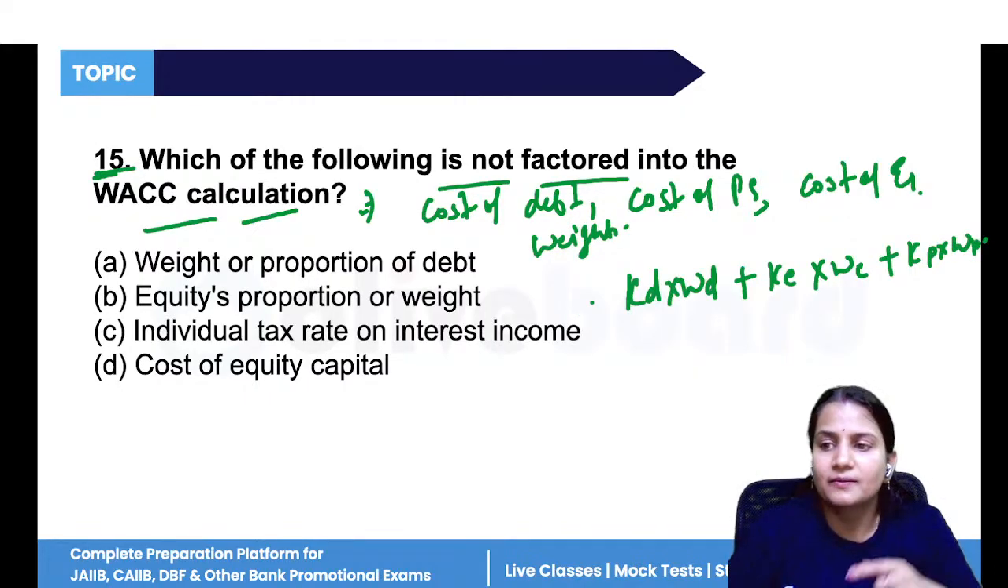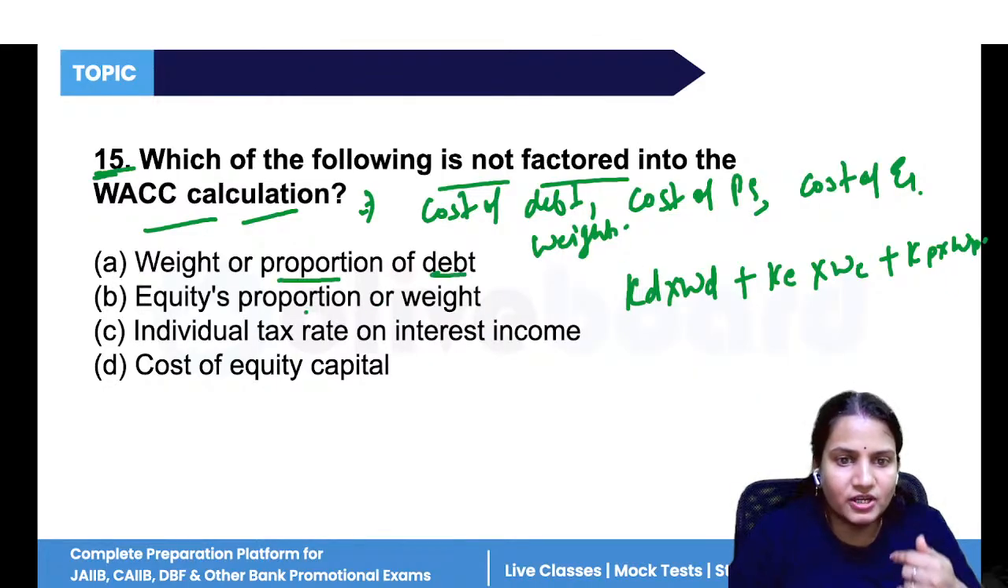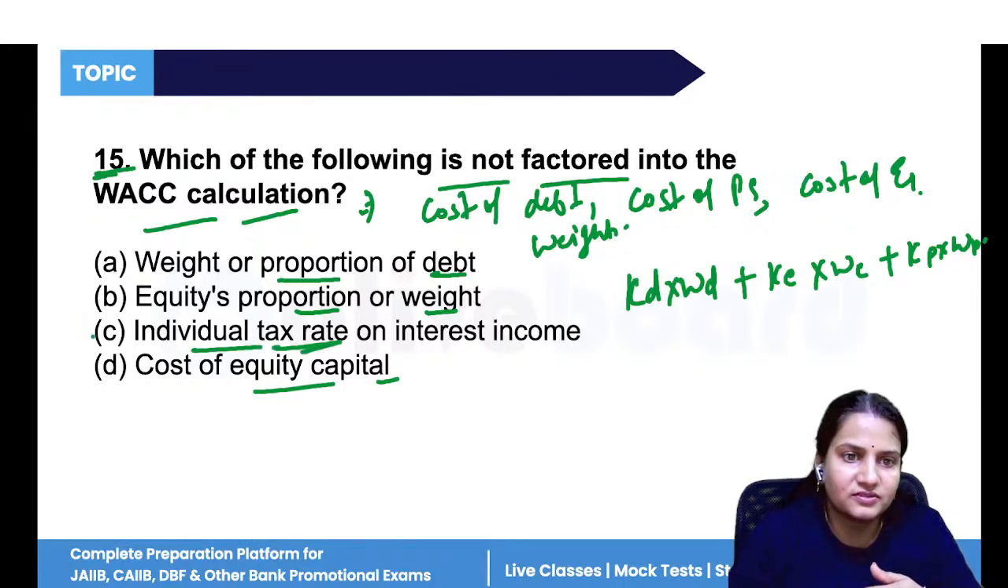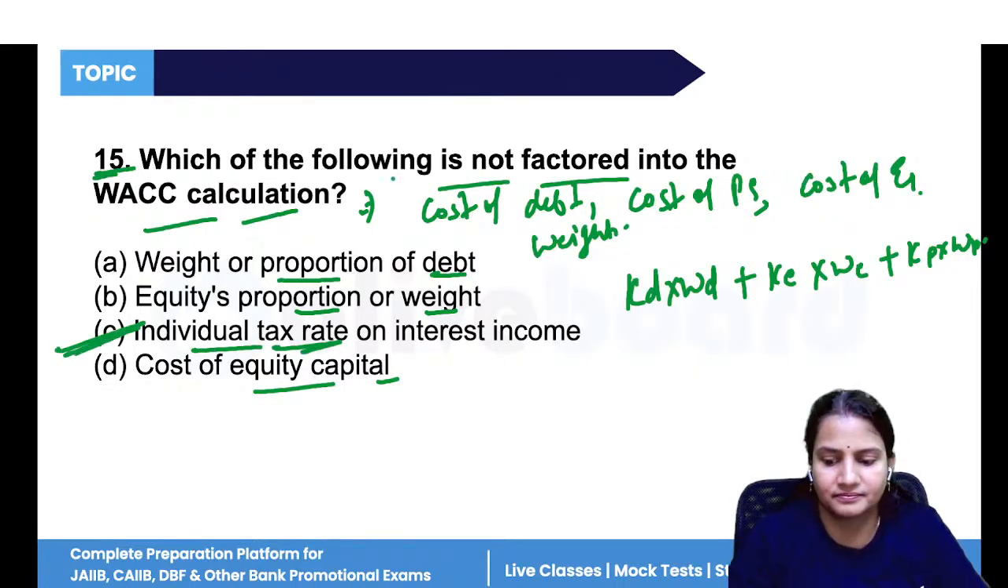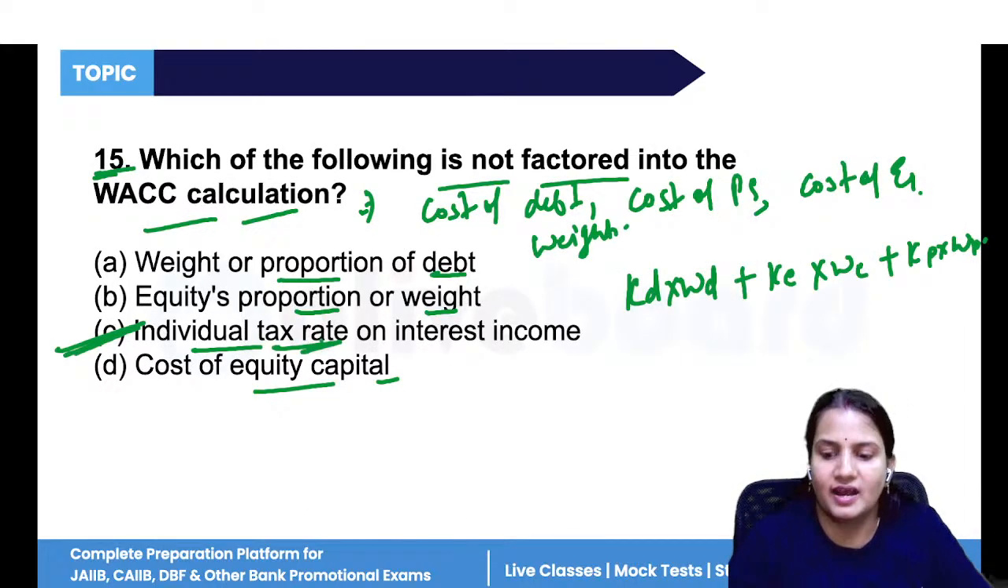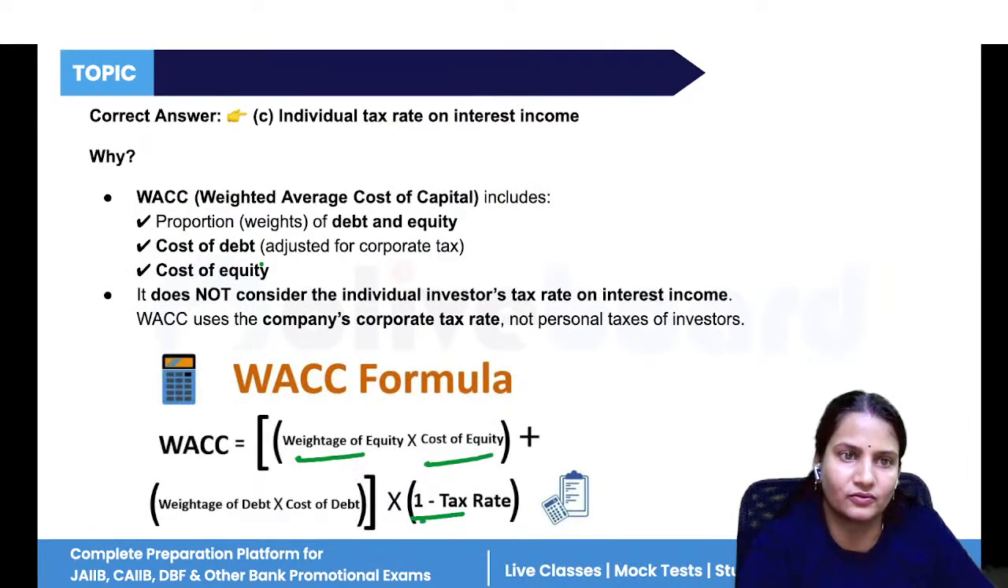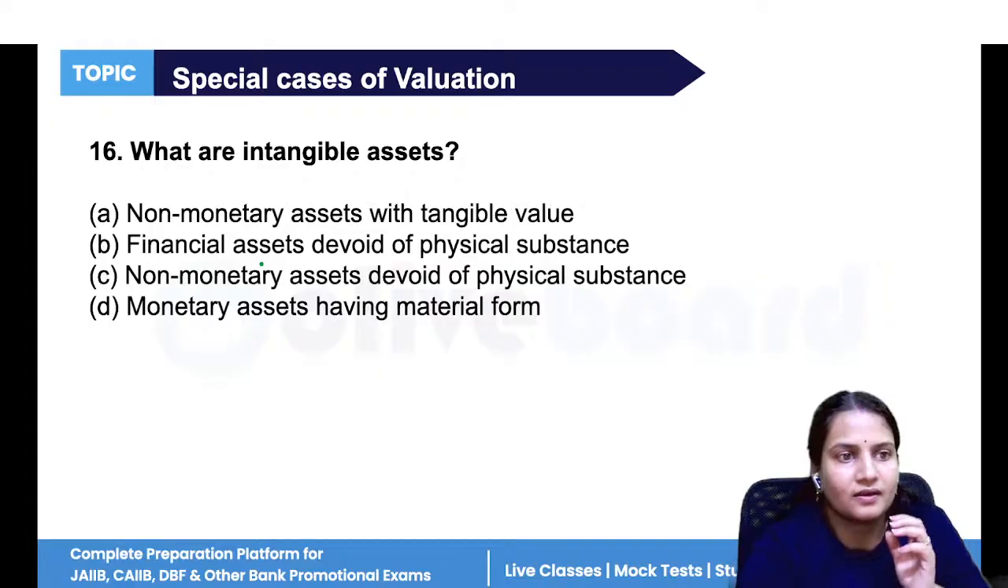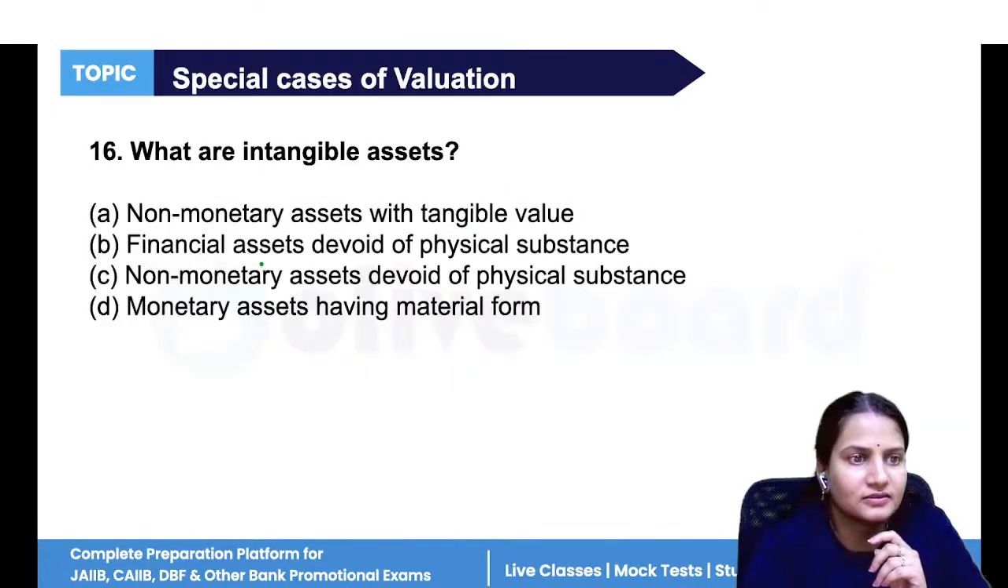All right. But in this, weight or proportion of debt is included, equity proportion of weights is included, cost of equity capital is included, but individual tax rate on interest income is not included in WACC. So this is weight of equity, cost of equity, 1 minus tax rate. This is the tax rate of the company, not individual tax rate. So that is not included. All right.